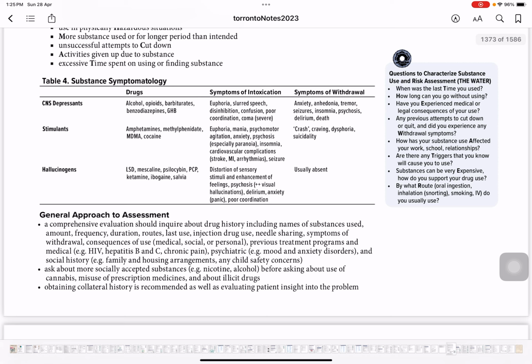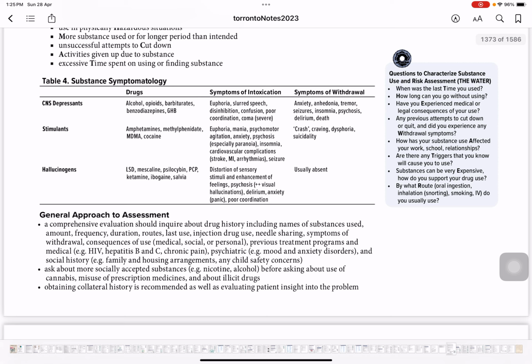How about hallucinogens? Hallucinogens are LSD, mescaline, psilocybin, PCP, ketamine, ibogaine, and salvia. Symptoms of intoxication: distortion of sensory stimuli and enhancement of feeling, psychosis, visual hallucinations, delirium, anxiety, panic, and poor coordination.